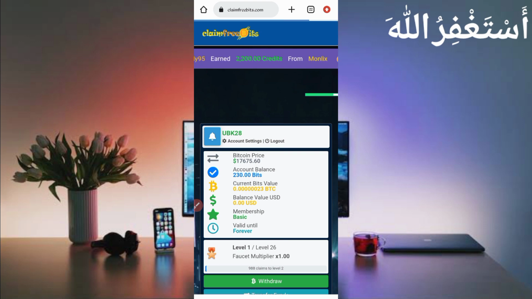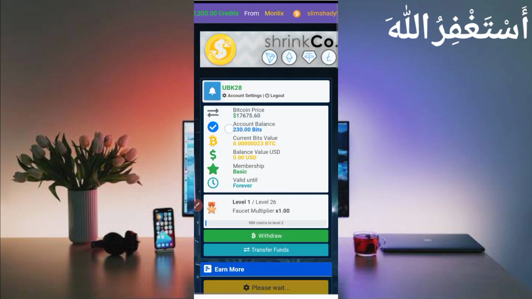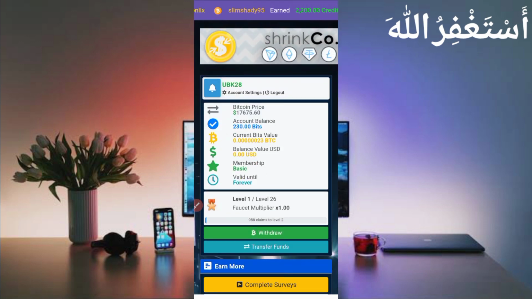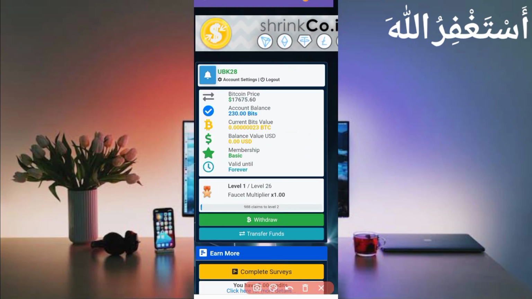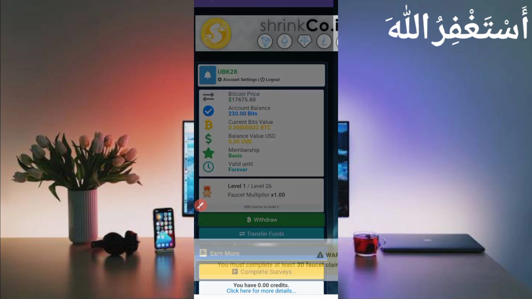Okay, so here you can see my account interface. I have 23 Bitcoin Satoshi available, which I earned in just 1 hour. You can earn 2 Bitcoin Satoshi every 5 minutes. So here's the withdraw option. Just click on withdraw to make your withdrawal.